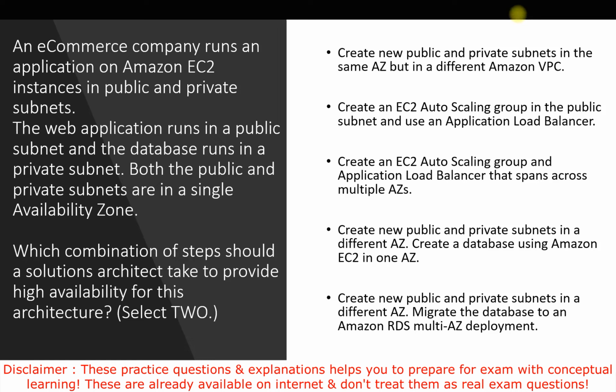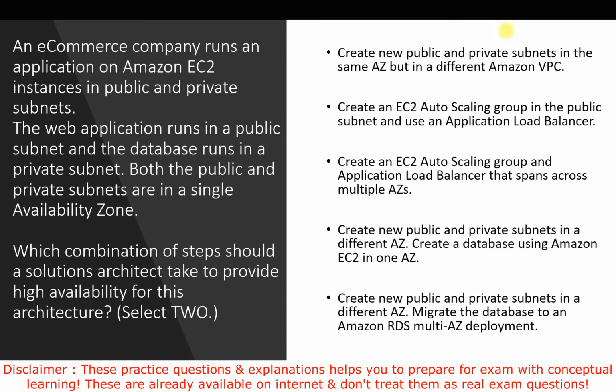If we talk about the third option, create an EC2 auto scaling group and application load balancer that spans multiple zones, it's correct here. High availability can be achieved by using multiple availability zones, as I already mentioned in the first place, when we are talking about within the same VPC. So we can use the load balancer as well.